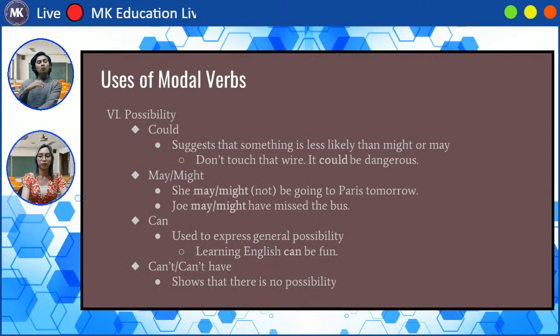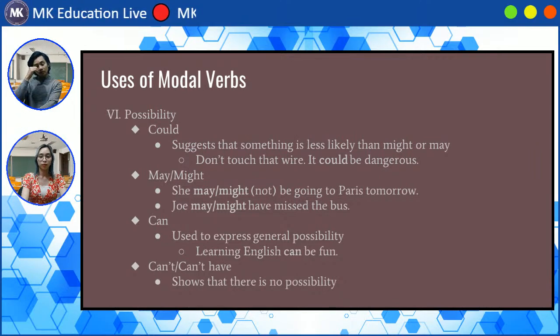Now, we have possibility. Possibility is different from probability in that it is possible. There is a strong likelihood that it will happen. Like could, for which you use the modal could. It suggests that something is less likely than might or may.